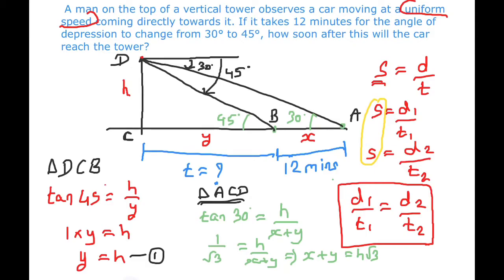If we use equation 1 in this equation 2, we can put y is equal to h. So we have two equations: y is equal to h, equation 1, and x plus y is equal to h root 3, equation 2.